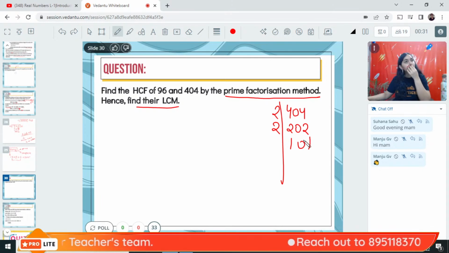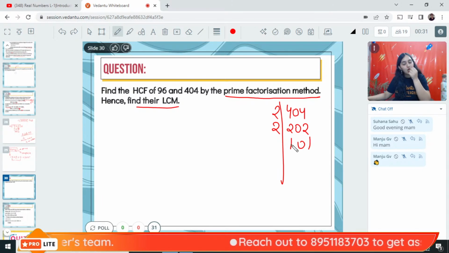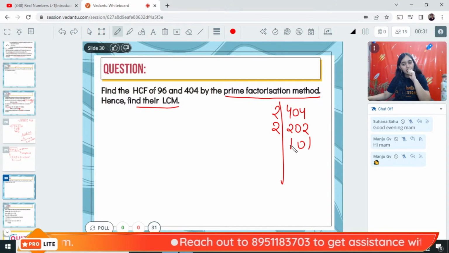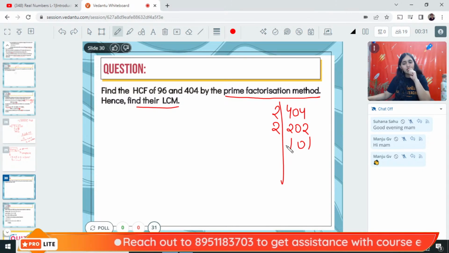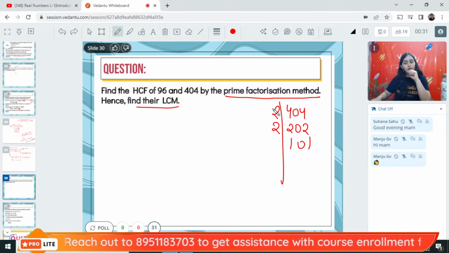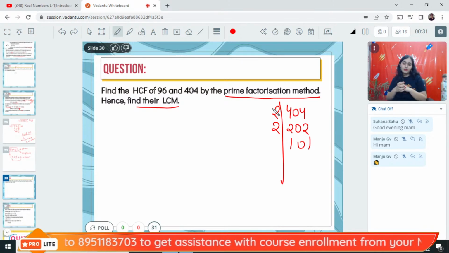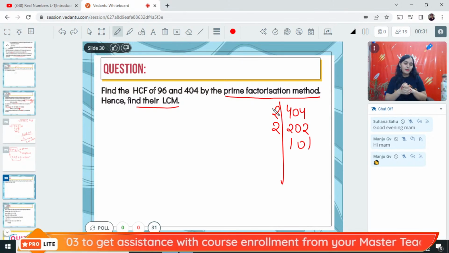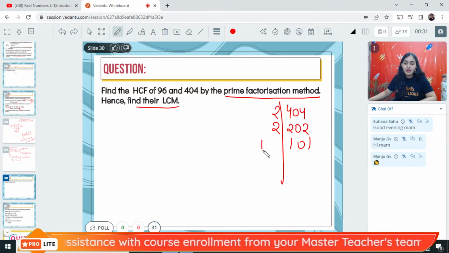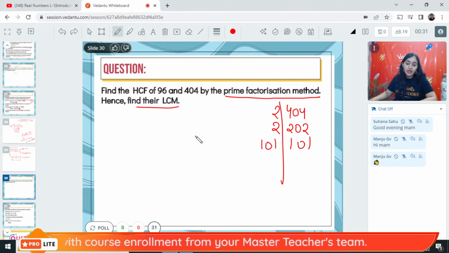No, not 11. Is it divisible by 13? Not 13. And I think 101 will be a prime number. Yeah, 101 is a prime number, so 101 will be a factor of it. So this is the prime factorization.